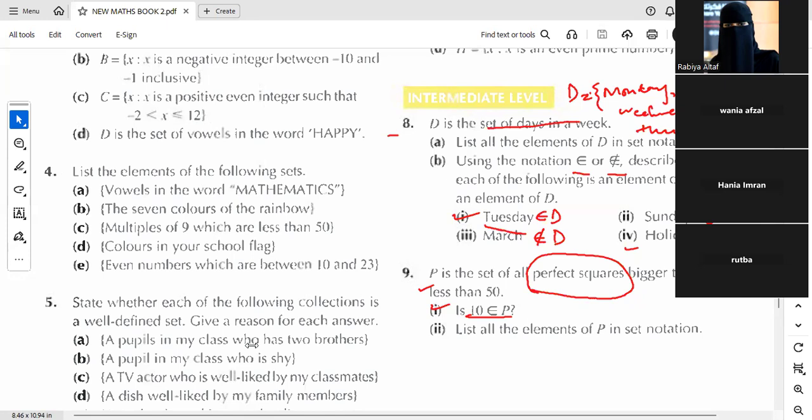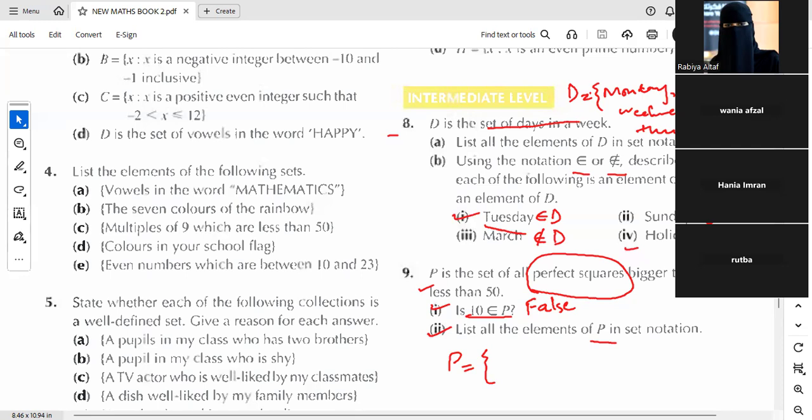Yes, Nabila, your answer is correct. 10 is not a square number, so we'll just write false. Next part is we need to list down all the elements of P in set notation. So again, by using curly brackets. We will start with bigger than 1. It means 1 will not be part of this set. Otherwise, 1 is also a square number.